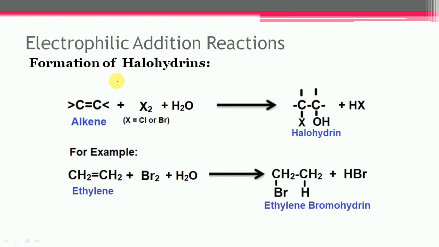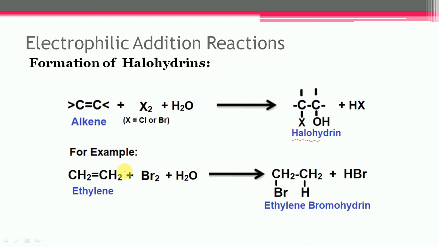Next is the formation of halohydrin. It is the reaction between an alkene and chlorine or bromine in the presence of water, which leads to the formation of halohydrins. A halohydrin is a compound containing a halogen and a hydroxyl group on adjacent carbon atoms.